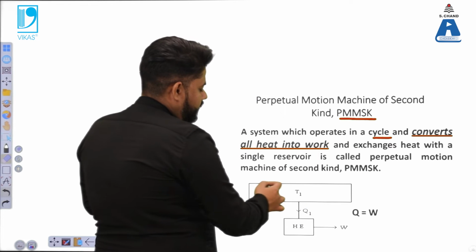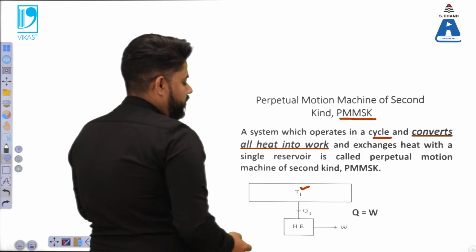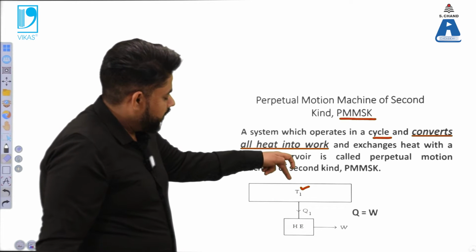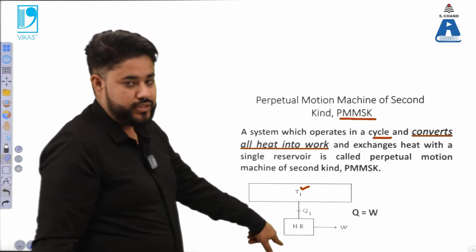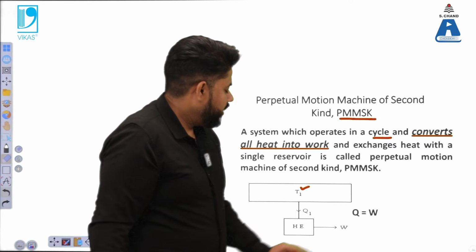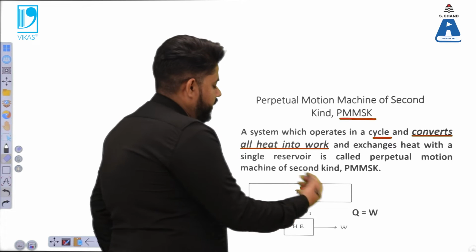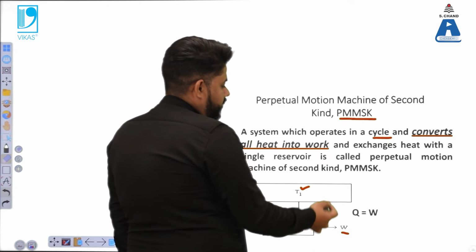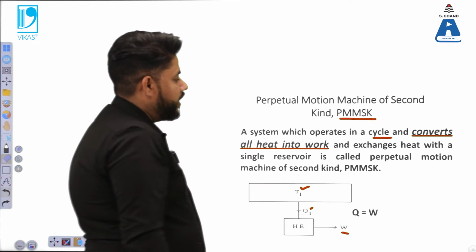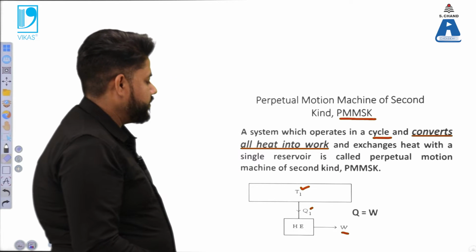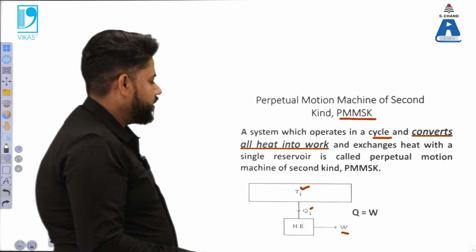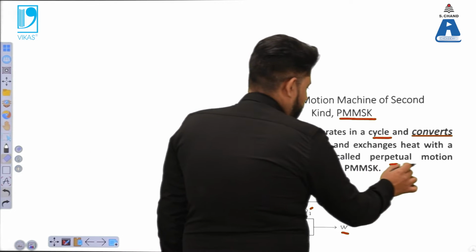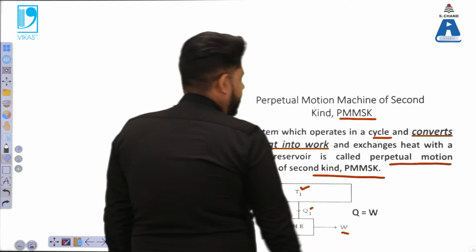So we have a reservoir at a particular temperature, and we supply heat from that reservoir into the heat engine that converts the heat to work, and we get all the heat converted into work. That particular exchange of heat with a single reservoir is not possible, and that machine is called the perpetual motion machine of the second kind.